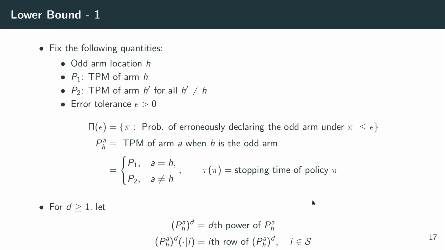So with these things in place, we are now ready to see the lower bound. Of all the notations on this slide, I'm only going to bring your attention to pi_epsilon, which given an error tolerance level epsilon is the set of all policies for the decision maker whose probability of error at the time of declaring the odd arm is at most epsilon. And given a policy pi, we write tau_pi to denote the amount of time required to identify the odd arm or the odd movie under policy pi, also called the stopping time of policy pi.